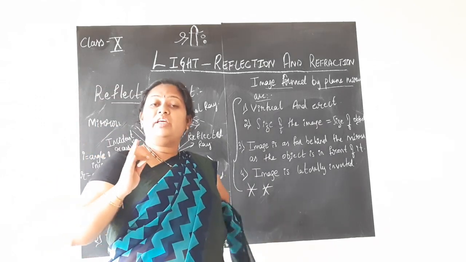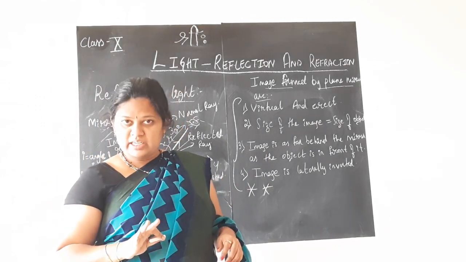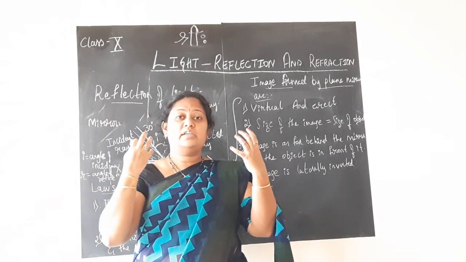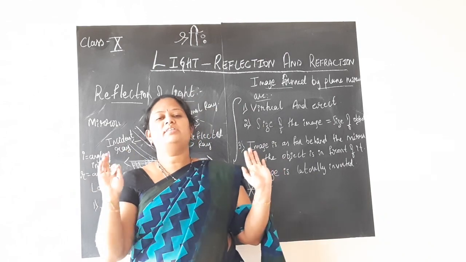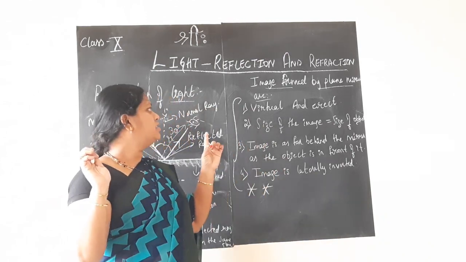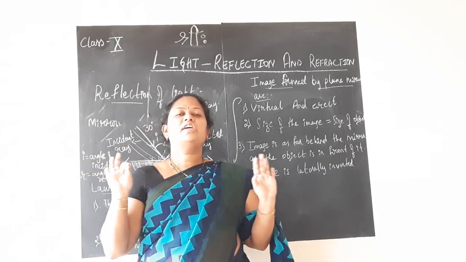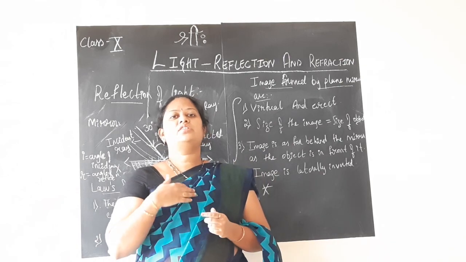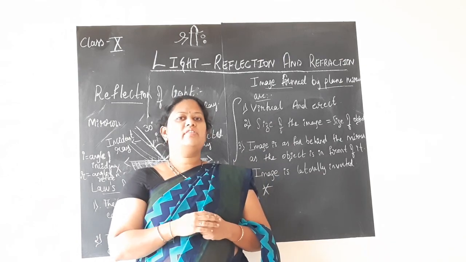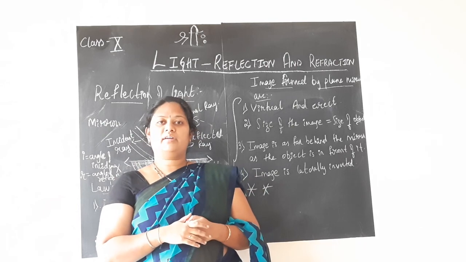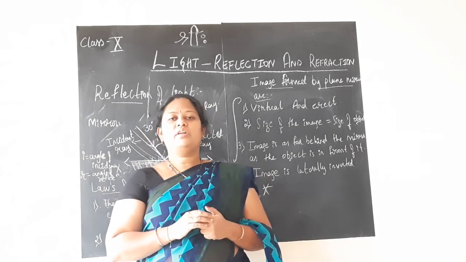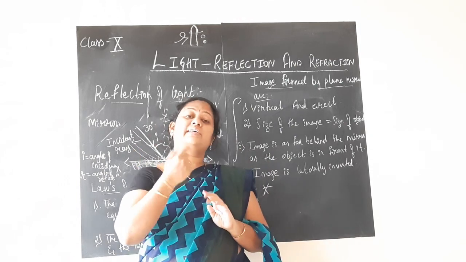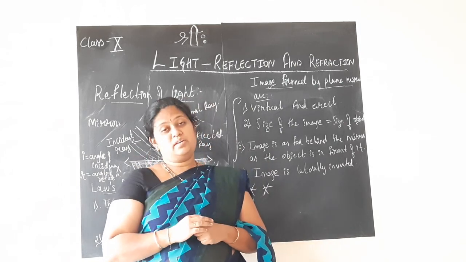What is the nature of the image formed by the plane mirror? You need not try to understand something new, I am studying by heart. No, don't do anything, simple. What are the characteristics of the image formed in a plane mirror? Just imagine yourself standing in front of the mirror. What can you see? Yes, you can see your image. Are you looking inverted? No, you are erect. So the image is erect. Is it a real image? No, it is a virtual image. If you lift your right hand, it looks as though you are lifting your left hand. So a laterally inverted image is formed.